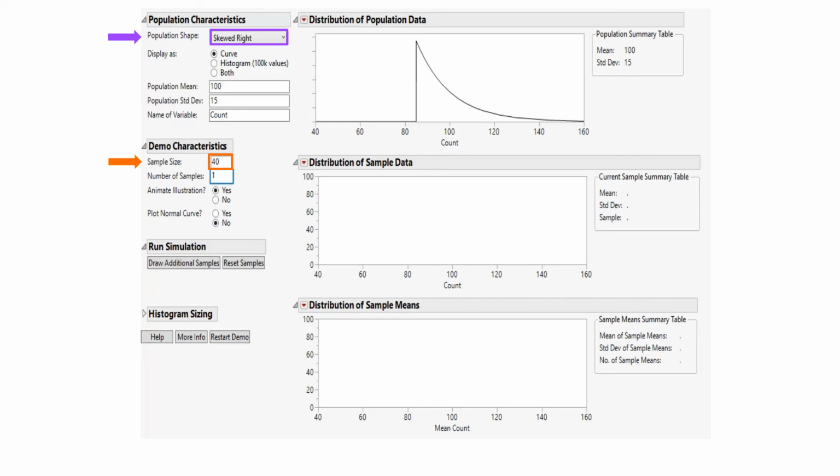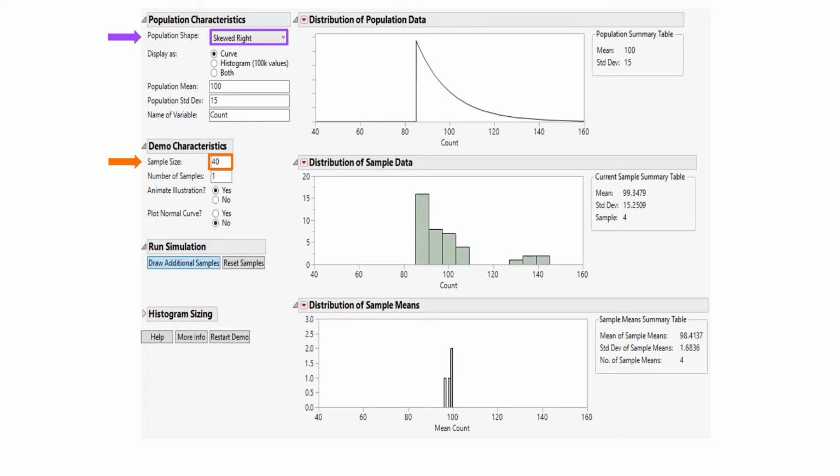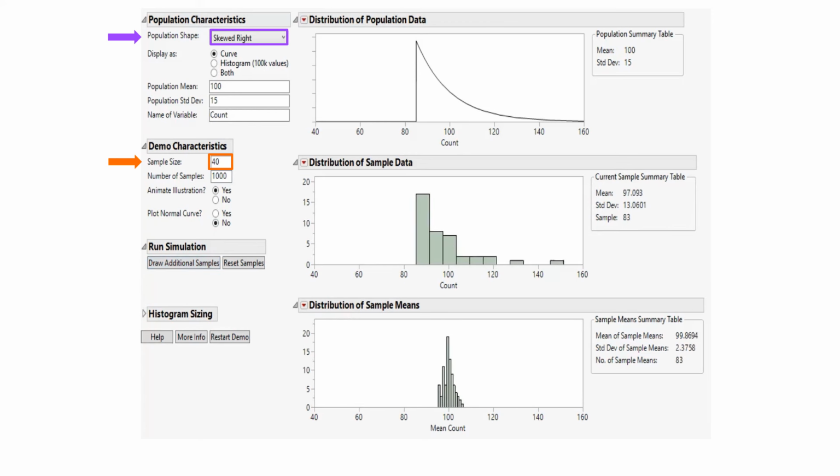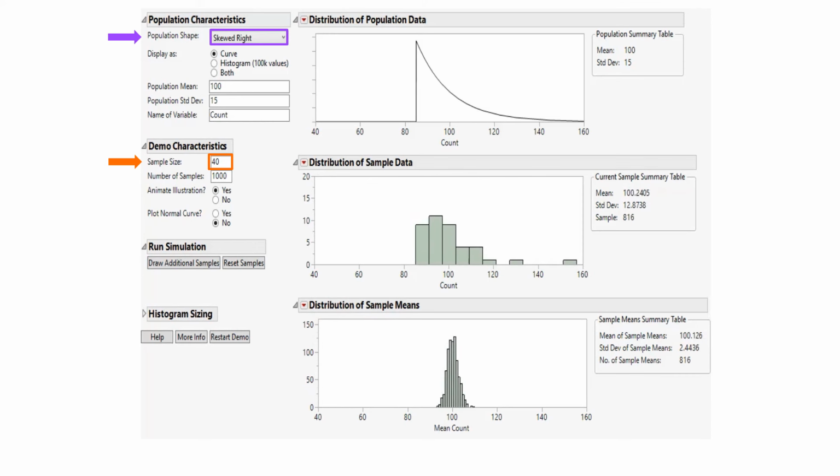What if we take random samples of size 40? Those random samples are still skewed, like the population, but the sampling distribution at the bottom panel, well, it looks very close to normal. That's the central limit theorem.